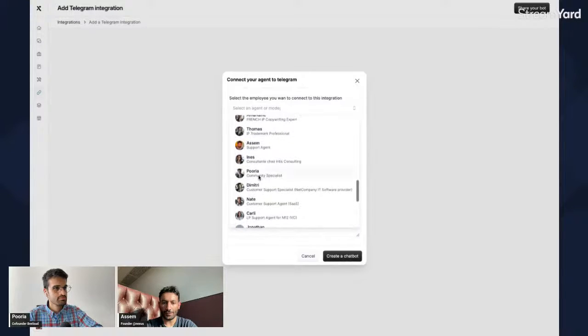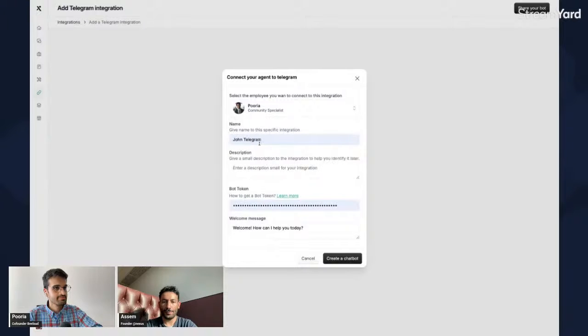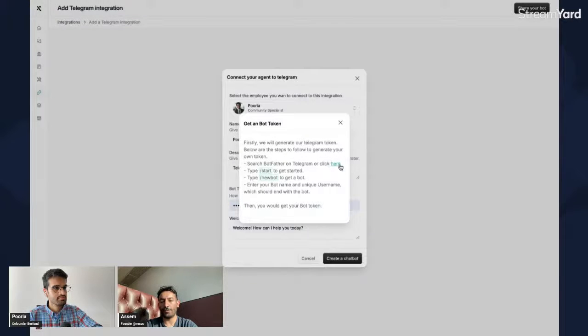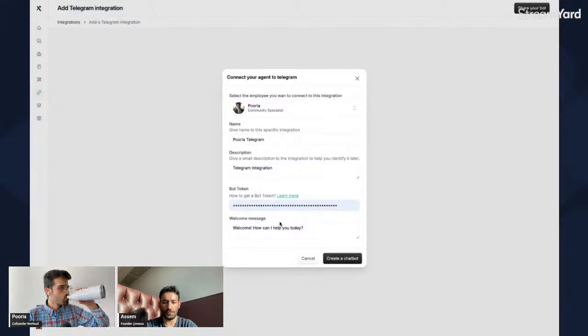Where is Poria? Here it is. Yep. And basically you have Poria, Telegram, and the Telegram integration. You need to have a token on Telegram from BotFather, right? So you go into your BotFather, you get the token, and then once you have that token, you can just add it. Let me try to create a new token so it's going to be easier. New bot. Yeah, and sorry, just a quick comment. BotFather is super easy, and it's good that you put the instructions there as well, because some people might not know how to get the API token, so that's super helpful.